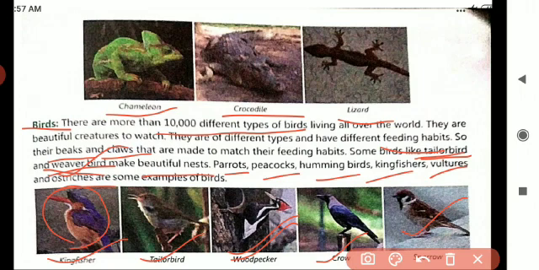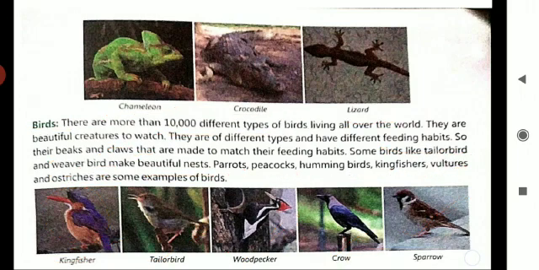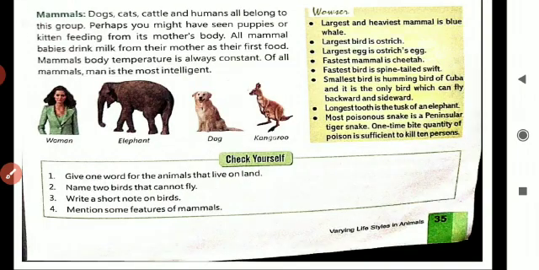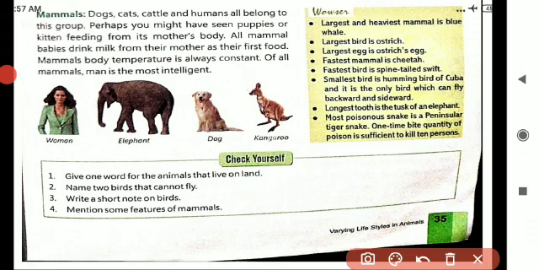It weaves pieces of leaves, grass and twigs to build a beautiful nest with a tunnel-like opening at the bottom through which it enters the nest. Okay, children, shall we move to the next one? Yes, what is this? Mammals.